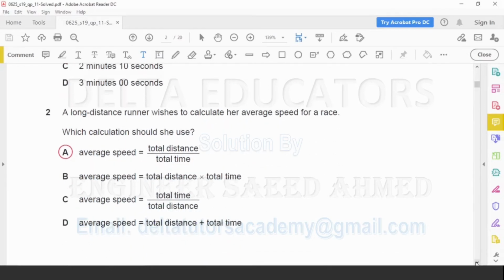Question number 2. A long distance runner wishes to calculate her average speed for a race. Which calculation should she use? Average speed means total distance covered in total interval of time. Now we check the options. In option A, it is given average speed is equal to total distance over total time. So correct option A.